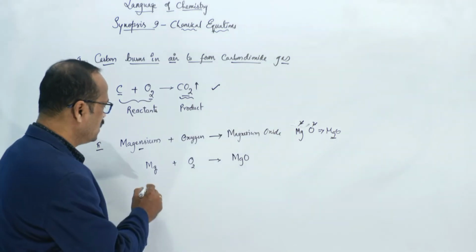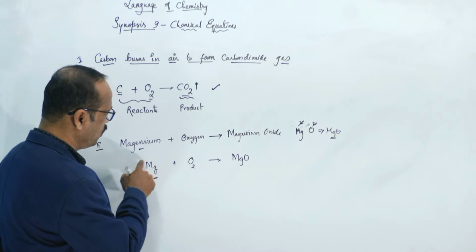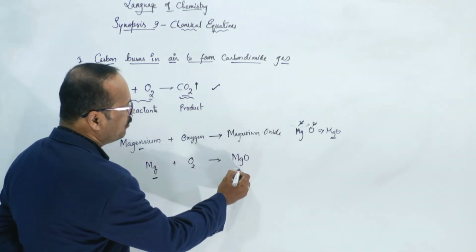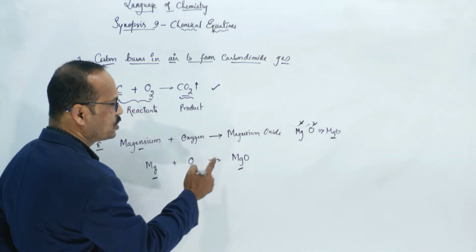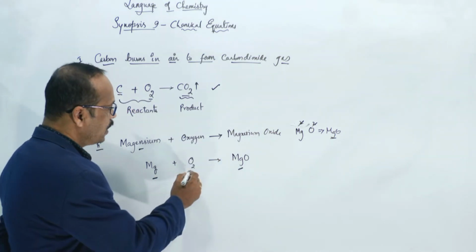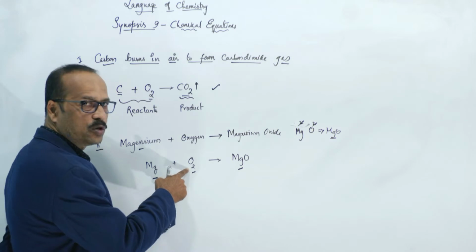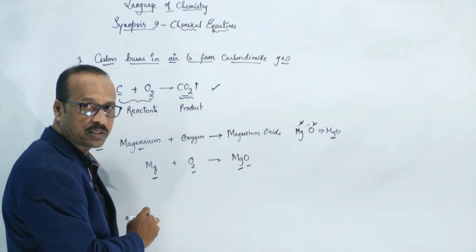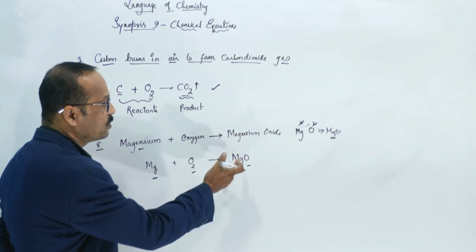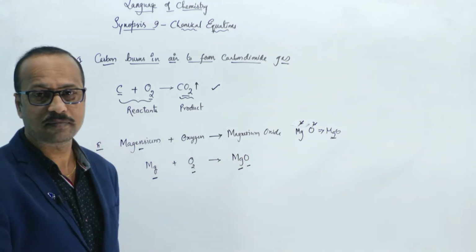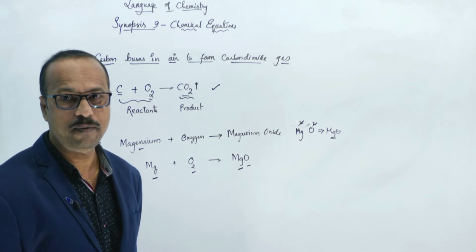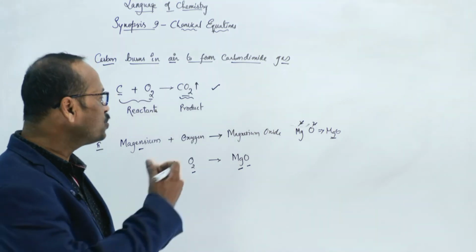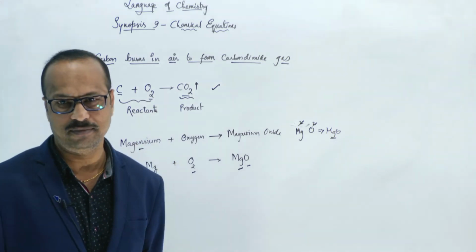Now here you see, students, how many magnesiums are there? No number is there, which means one magnesium. And here how many magnesiums? One magnesium only. Now here how many oxygens are there? Two oxygens. But here how many oxygens are there? One oxygen. So here 2 oxygens, there 1 oxygen. Where did that 1 oxygen go? So that's why your teacher will not give the marks here.